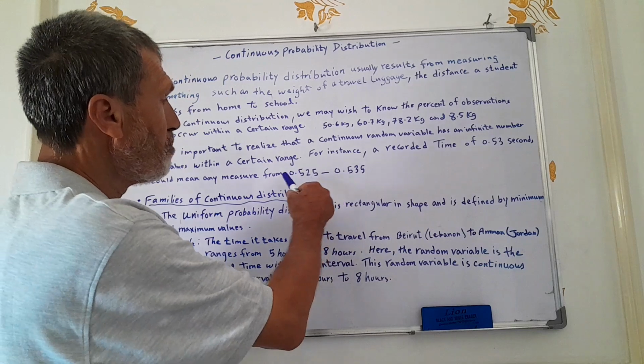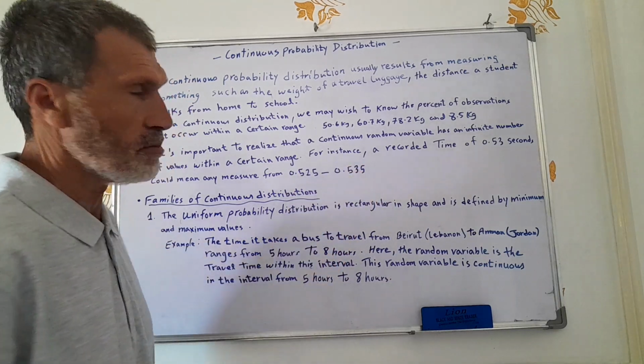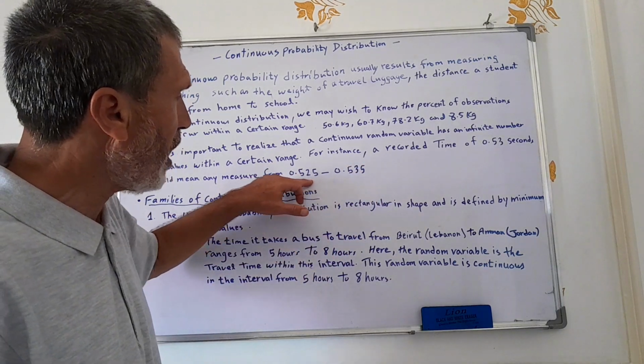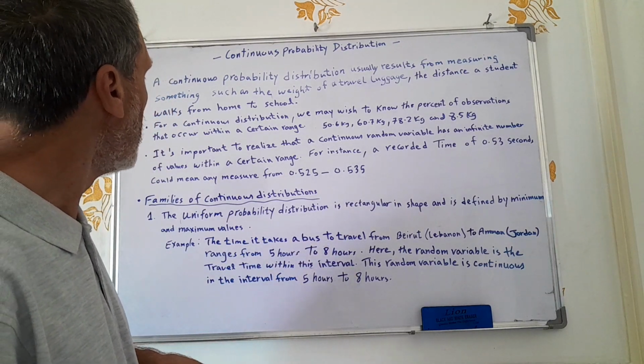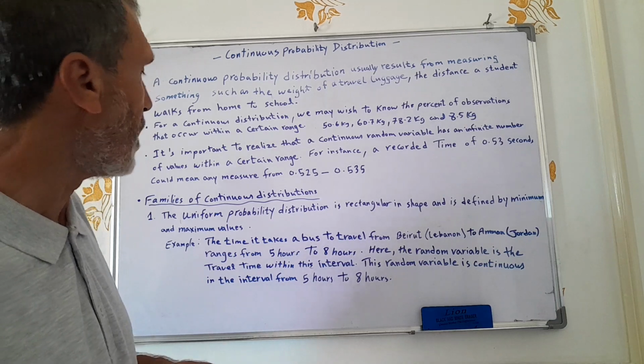So you have an infinite number of values within this range. This is basically what we mean when we say a continuous random variable.